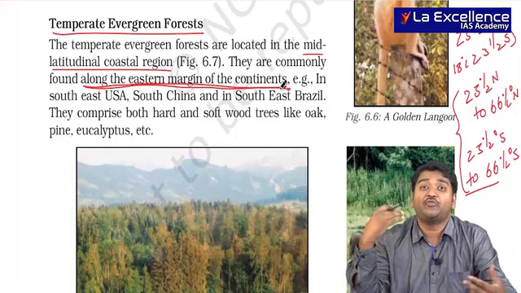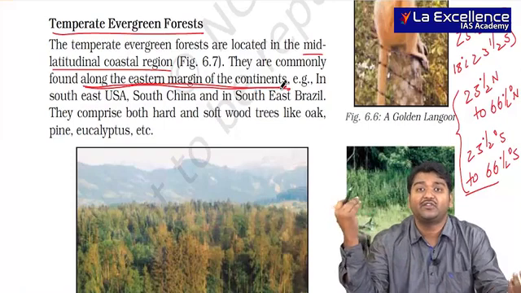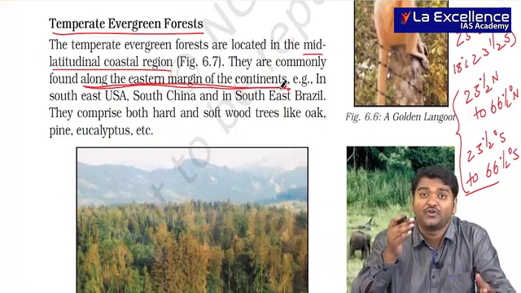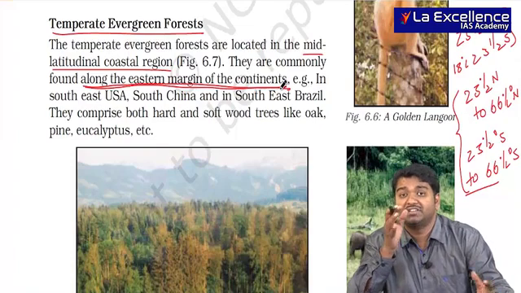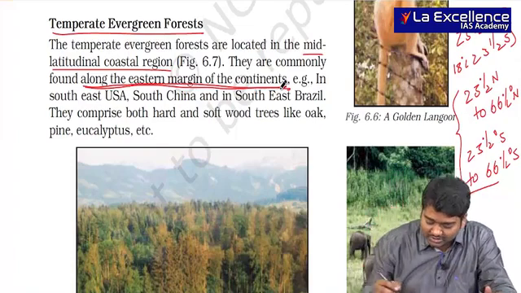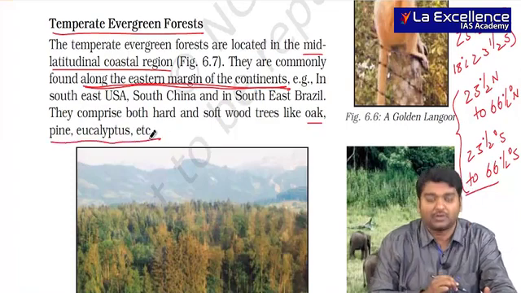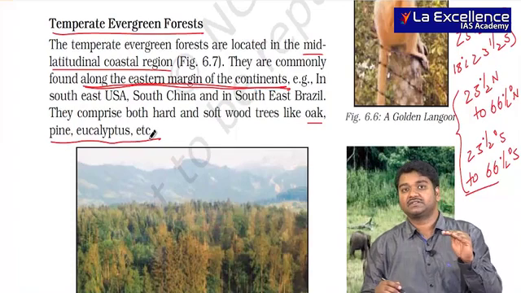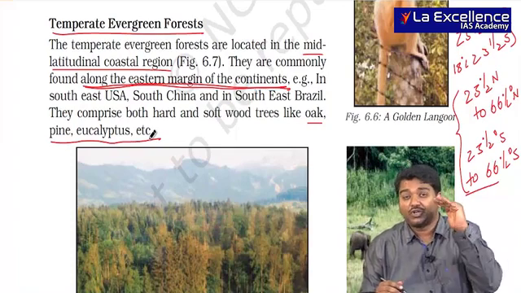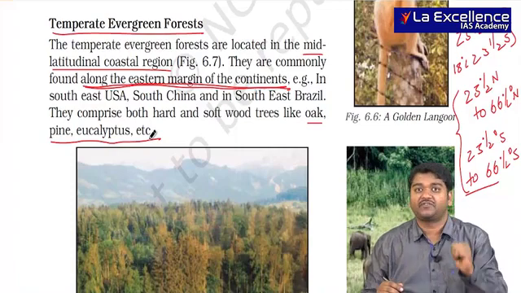You don't know where heavy rainfall is there in the world. When you don't know heavy rainfall in the world, how is it possible for you to actually locate which forests are present in which place? So the trees are very, very important. Oak, pine and eucalyptus, right? Remember all these. The reason for this is, you see tropical forests present at lower surfaces.